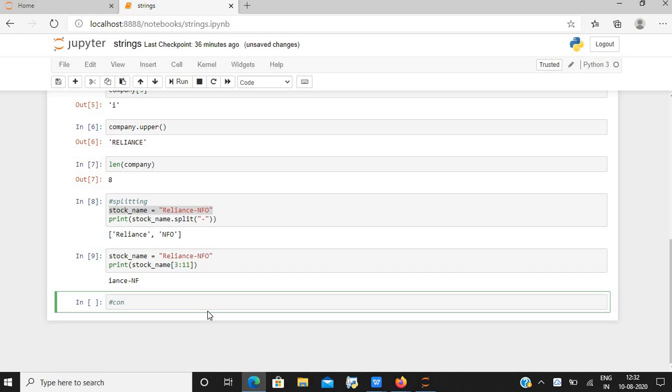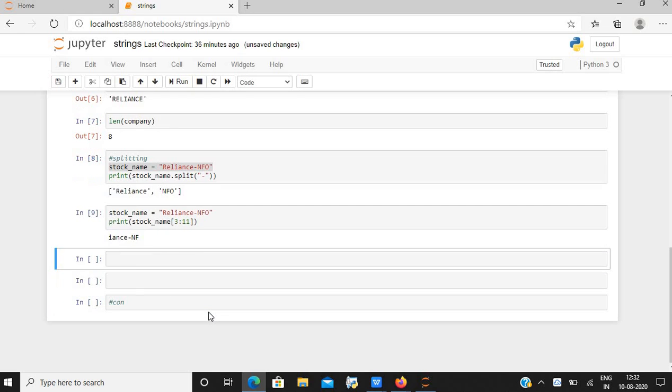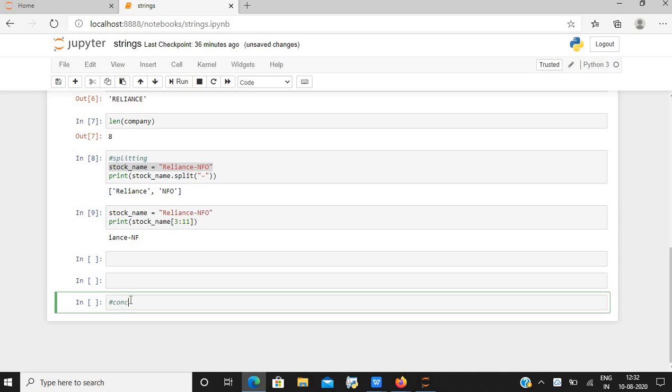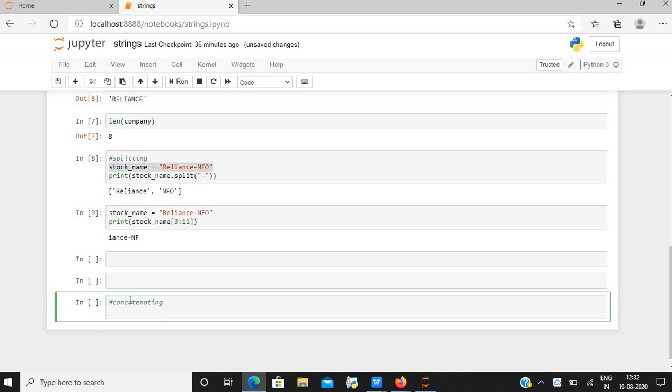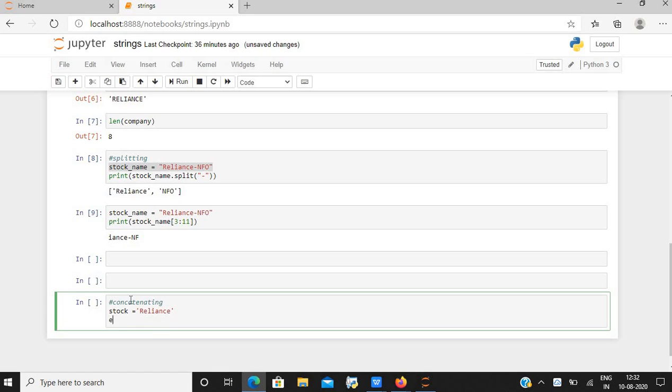Now let us learn about concatenating a string. Concatenation means merging two strings. For example, if I have two strings such as stock is equal to Reliance and exchange is equal to NFO.